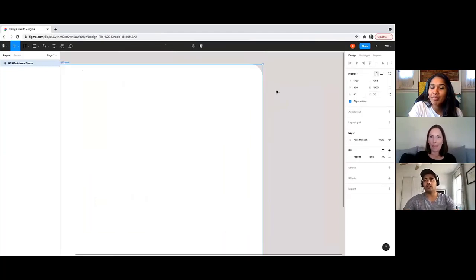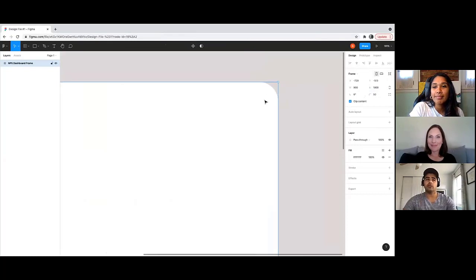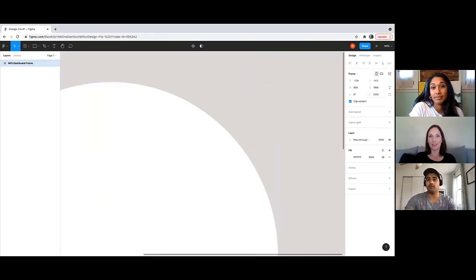What that does is, if I zoom in on this frame, it gives it that really nice rounded edge, right? I can change it from 50 to 100 if I wanted to. I can even go 500 or 5,000, but that's just getting crazy. In this case, let's just go with 50.